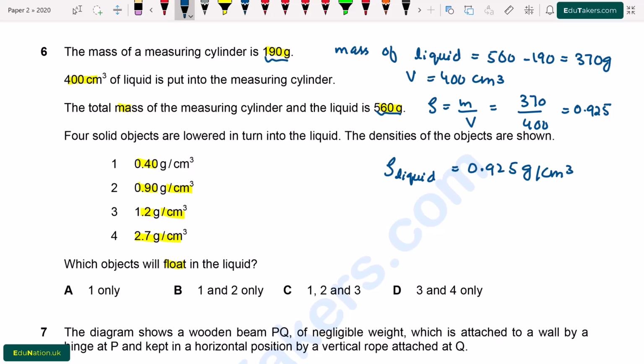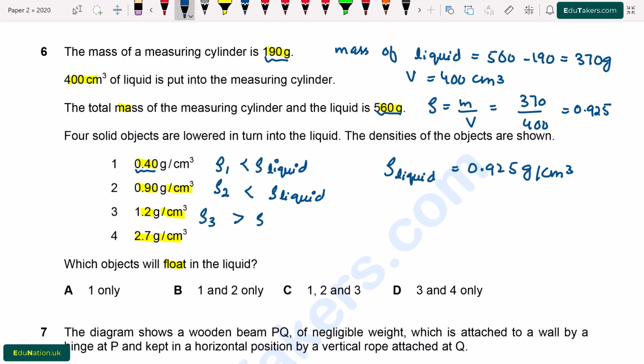Now we have to compare the density of the liquid with the density of the object, and if the density of the object is smaller as compared to the density of the liquid, then the object will float. So for object 1, density is 0.40. This density is smaller as compared to 0.925. I write here: density for object 1 is smaller as compared to density of liquid. For object 2, density is also smaller as compared to density of the liquid.